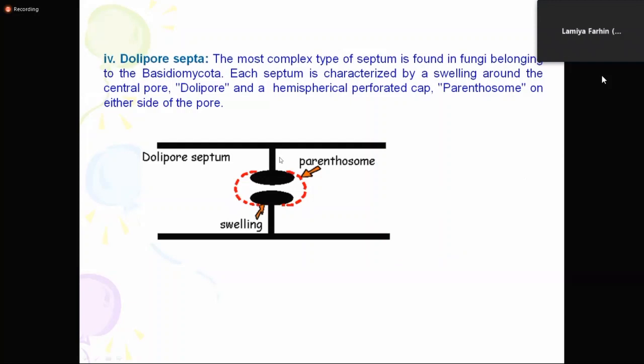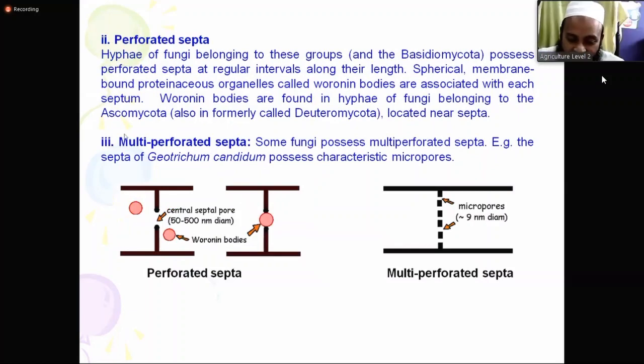So more questions? Sir, could you explain the Woronin body once more? In the perforated septa, they have some mechanism of closing this area. So they have some body in the hypha, a special structure. These are usually spherical, membrane bound. You can say reddish one.